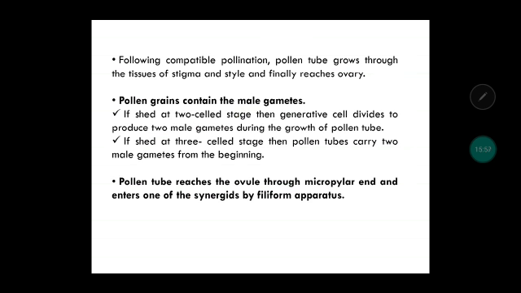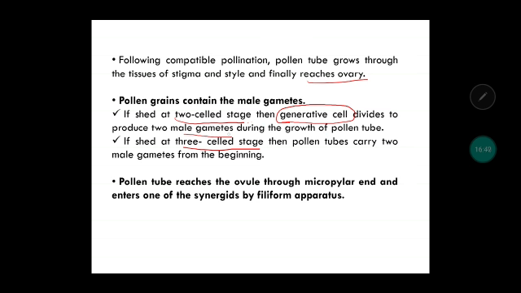Now just imagine, for example, if there is compatible pollination, which means the pollen tube grows and finally reaches the ovary, then what is going to happen? See, pollen grains contain male gametes. Now remember that pollen grains can be shed at the 2-celled stage or 3-celled stage. So if the pollen grain is shed at the 2-celled stage, then there is one generative cell, remember, vegetative cell and generative cell. So if the pollen grain has been shed at the 2-celled stage, then the generative cell is going to divide and produce the 2 male gametes while the pollen is germinating.